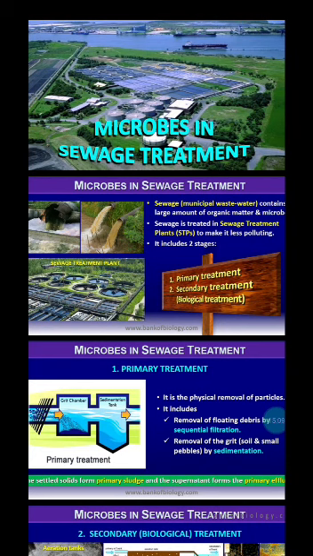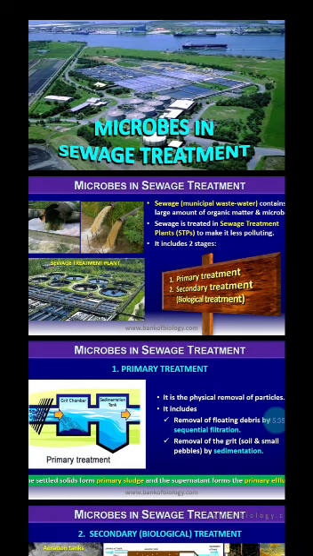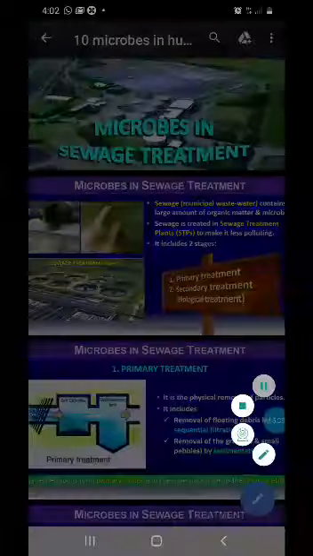In the primary treatment, what is mainly done is that the solid particles in the effluent are removed by the process of filtration. Mostly solid particles will be there. All those are removed by sedimentation, and the top floating items are removed by the filtration method, which makes up the primary treatment.